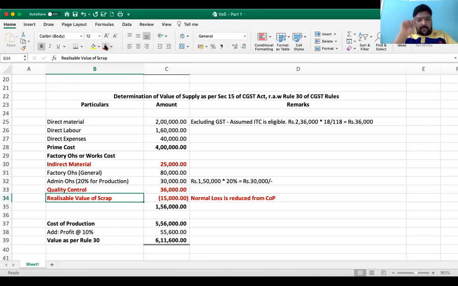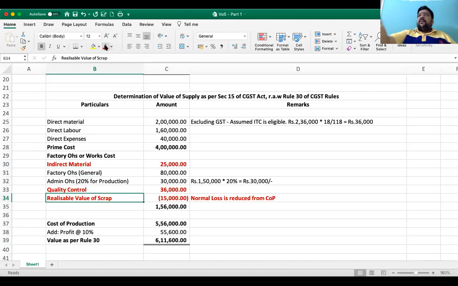In that, somebody should be in position 1. It is the realizable value of scrap. A scrap is an income. An income will reduce your cost. Sir, is it not credited to my P&L? I'm speaking from costing. From my product cost, it will get reduced.